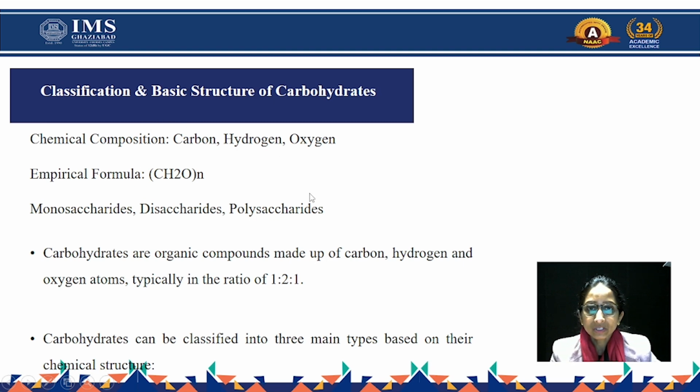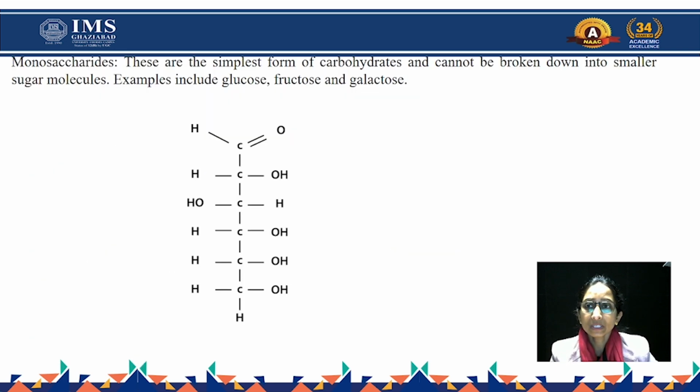The classification of carbohydrates on the basis of structure is monosaccharides, disaccharides and polysaccharides. So we classify carbohydrates into three main types on the basis of chemical structure. First, we discuss monosaccharides. These are the simplest form of carbohydrates and cannot be further broken down into other sugar molecules. Examples are glucose, fructose and galactose.